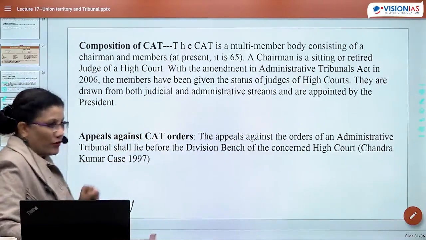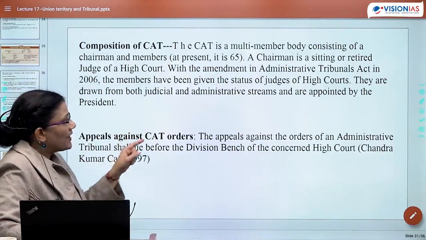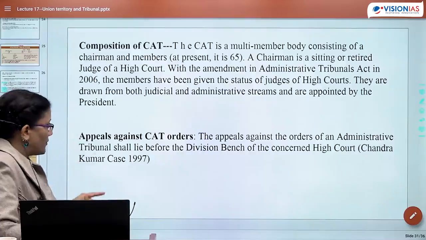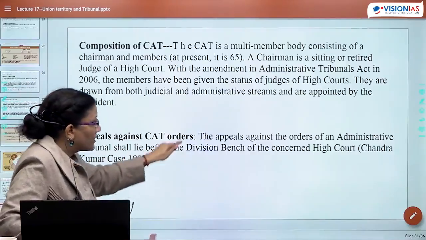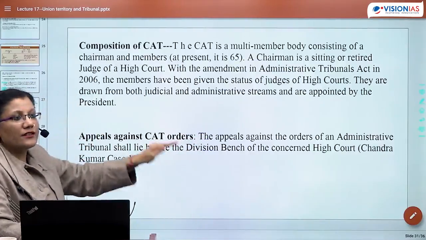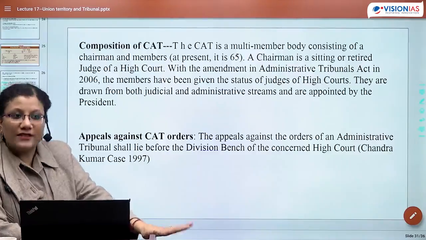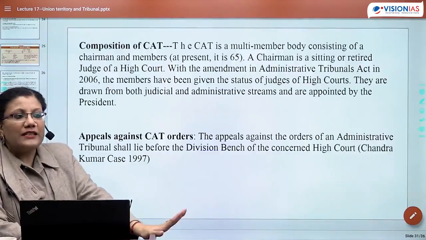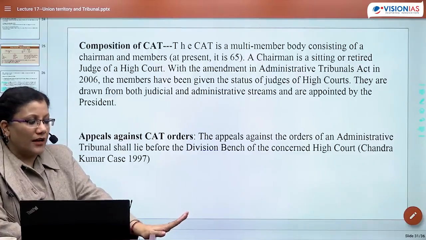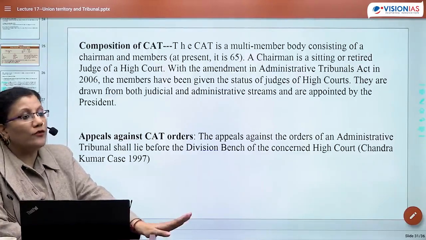Appeal against CAT orders. The appeal against the orders of an administrative tribunal shall lie before the division bench of the concerned High Court. This is what the Chandra Kumar case 1997 says. Means this is not an area beyond which you cannot appeal.